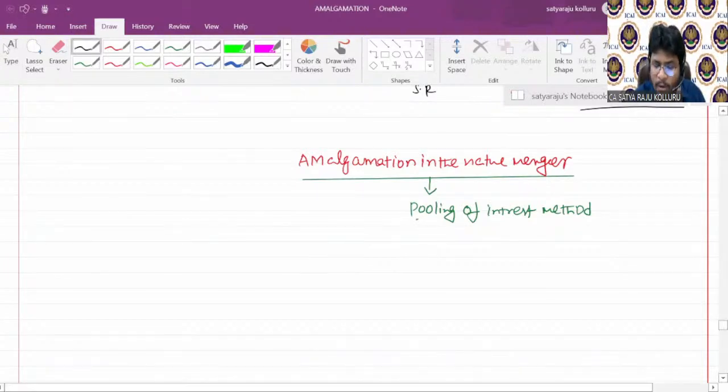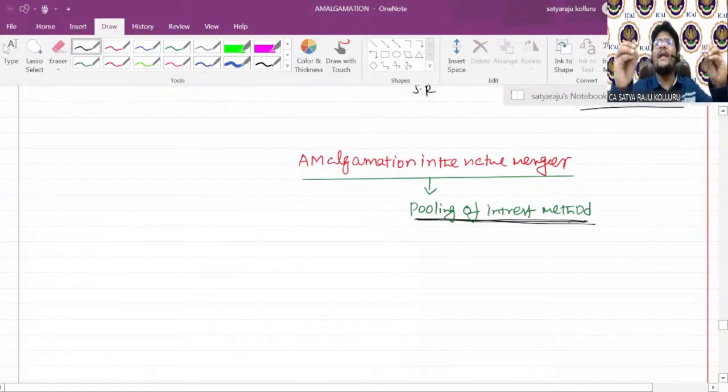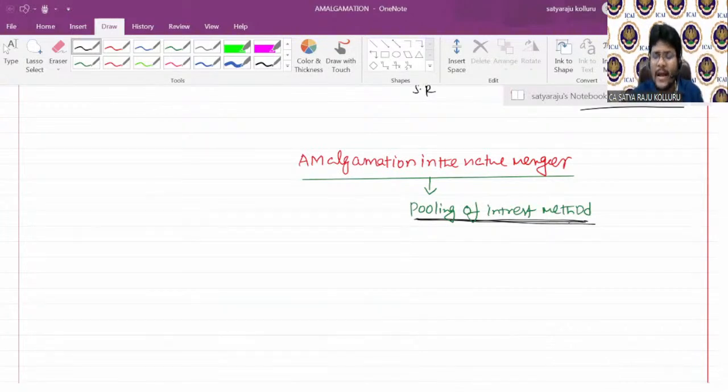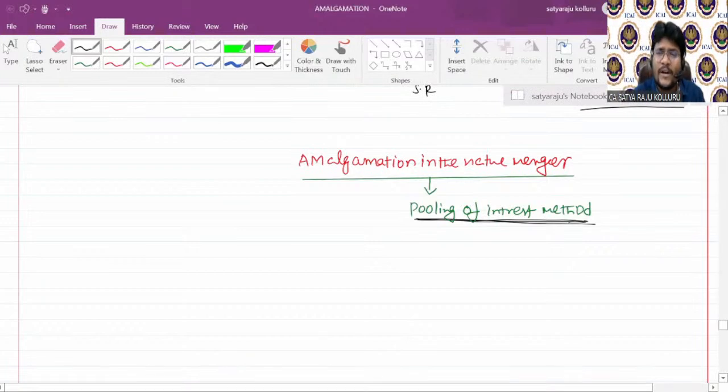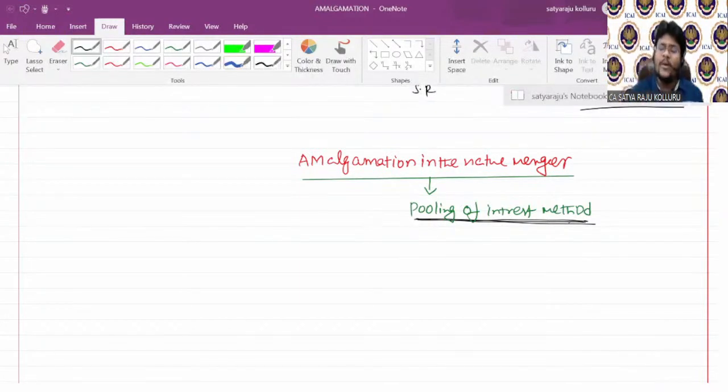The words pooling of interest method clearly tell that you should simply add line by line assets as well as line by line liabilities. Why? Because the purchasing company is ready to take over all assets at book value. The purchasing company is also ready to take over all the liabilities of the selling company at book values.